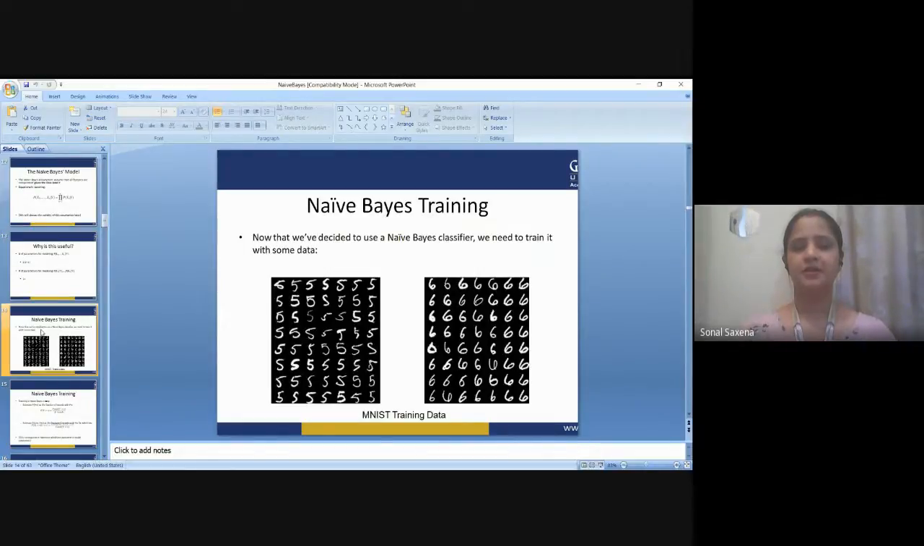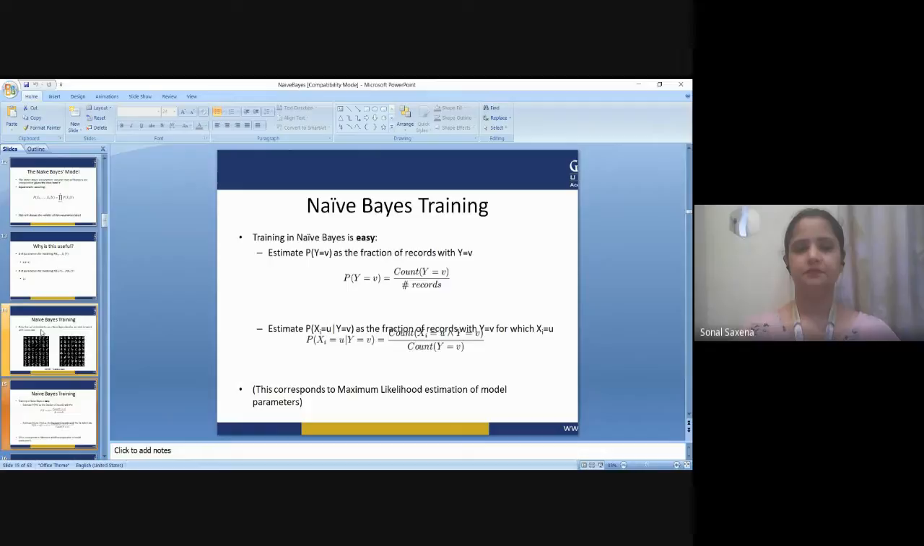Now this is an example of naive Bayes training. We have reached this classifier, and we need to train our data on the basis of this. As you can see, it is very easy to train in naive Bayes, where the estimate of p(y) is the fraction of the records with y equal to that class. So we can easily do that using this particular formula.